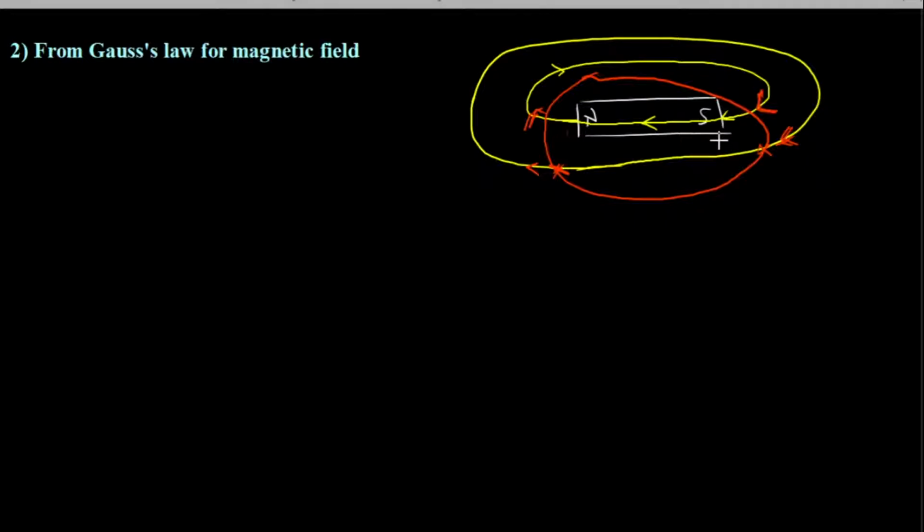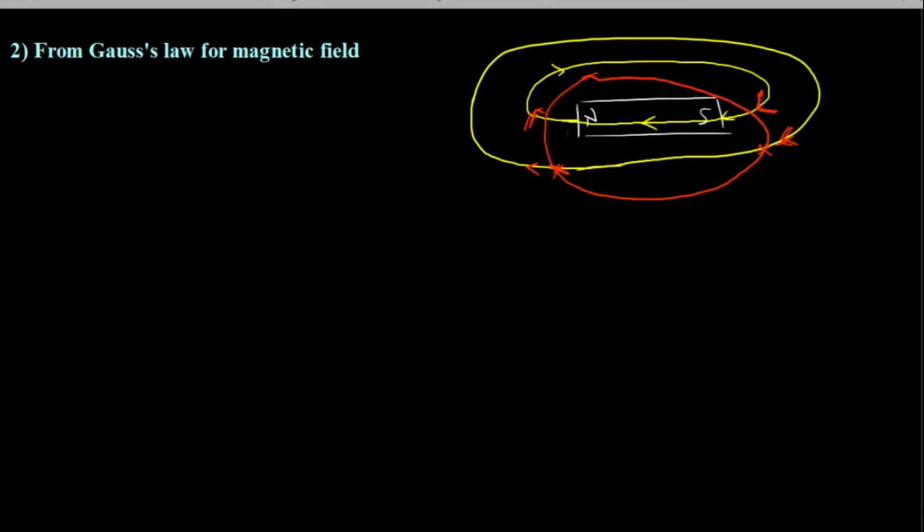This means no magnetic flux can independently reside inside this closed surface. That is the idea. Number of flux lines entering is equal to number of flux lines leaving. This directly tells you that there cannot be any flux lines independently residing inside this closed surface. So this is how mathematically we express Gauss's law for magnetic field.